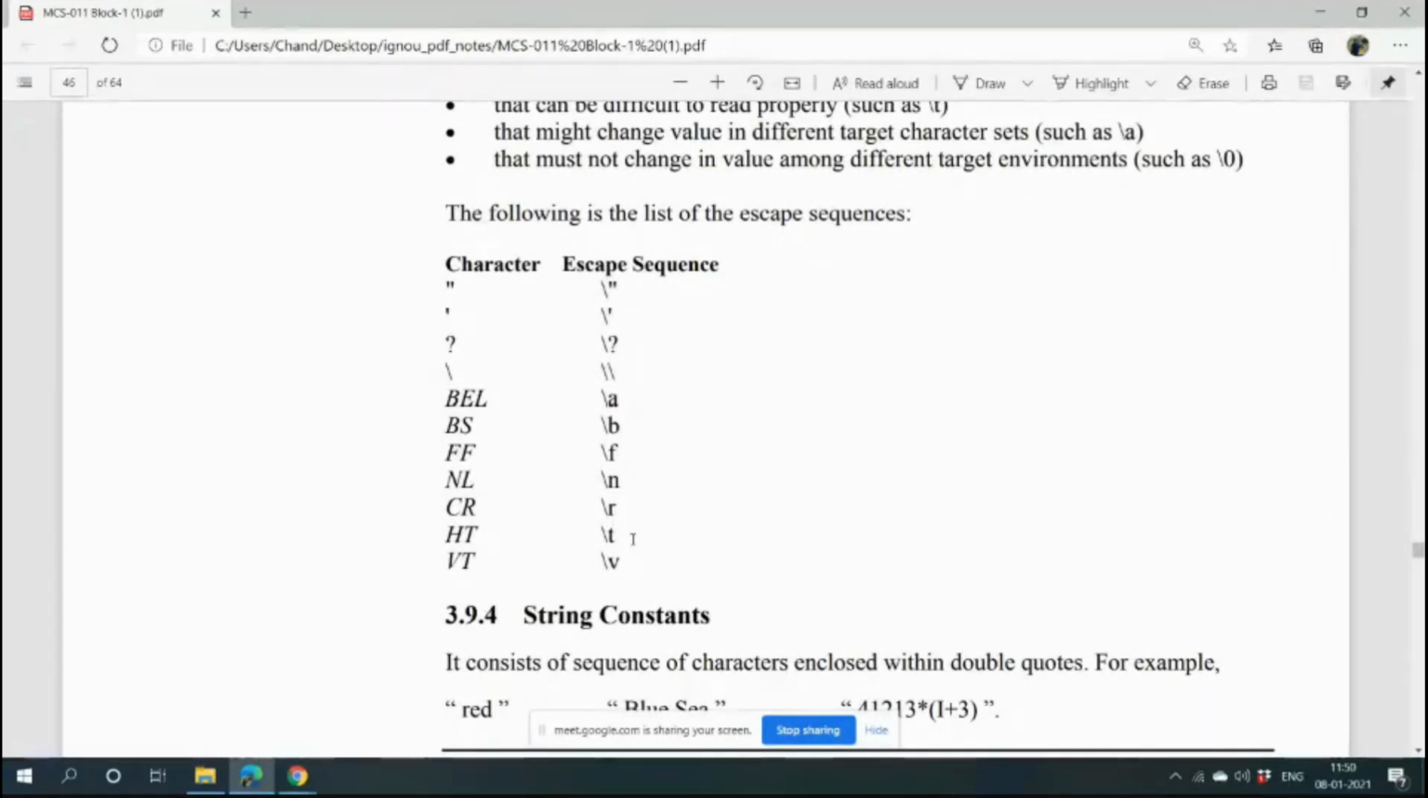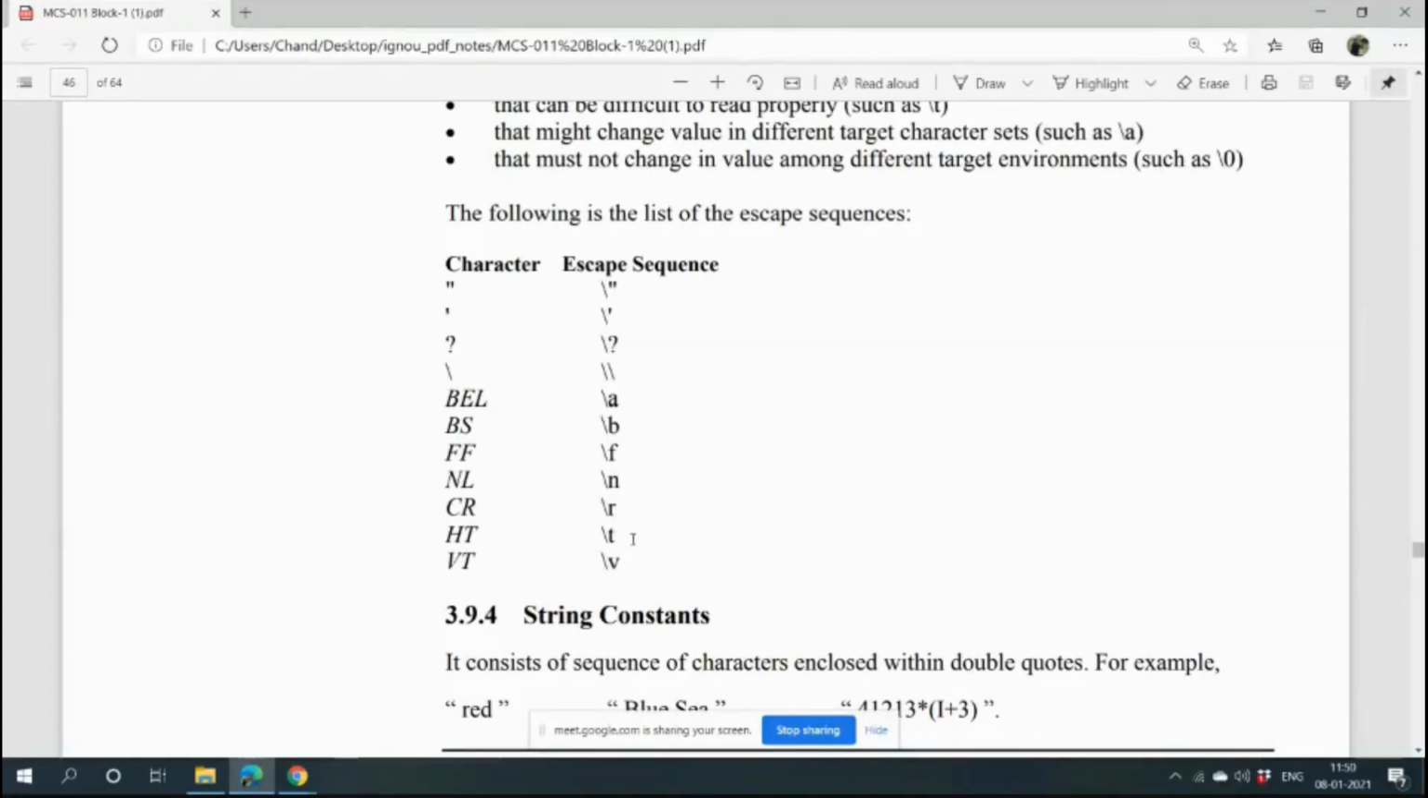In a GUI, a graphical user interface, we are just clicking the buttons. When we press enter, a new line will be created. When we press tab, a new tab will be created. When we press the double quotes, it will be printed. But in a C program, those characters already have special meaning and they are not going to be printed.